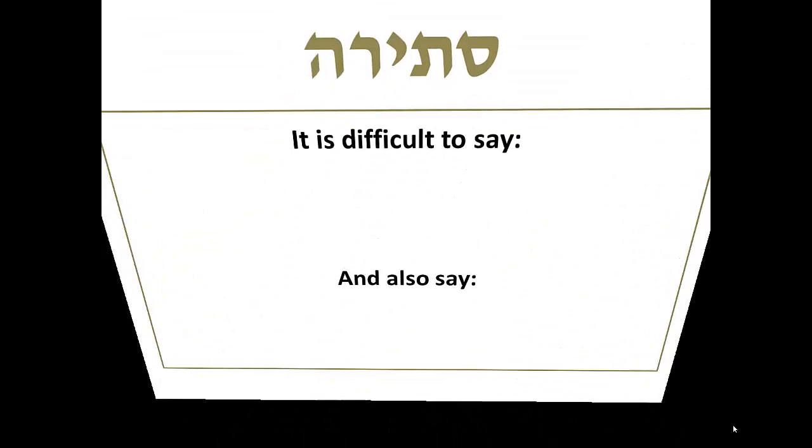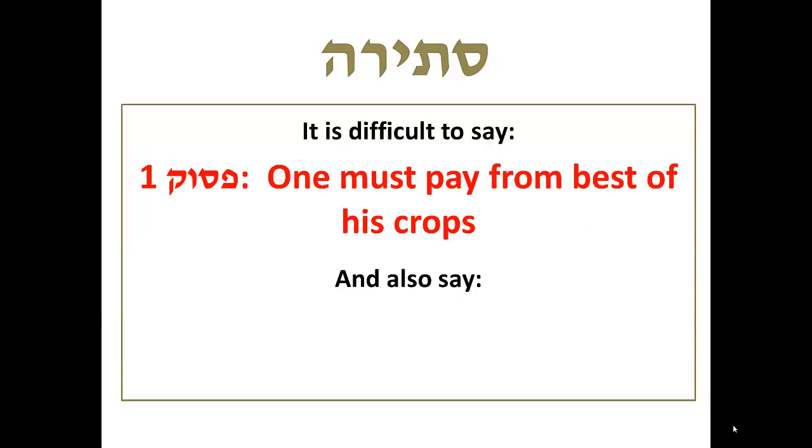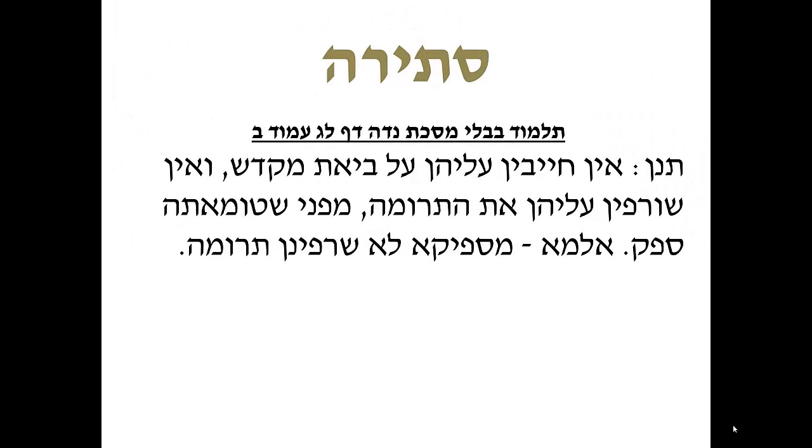Let's look at the stirah using our stirah structure. It is difficult to say, based on the first pasuk, that one must pay from the best of his crops, and also say, based on the second pasuk, that one may pay using anything. We have a stirah because it seems that it could be one or the other, but not both. Either you have to pay from the best of your crops, or you can pay from any of your crops. Here's another example of a stirah raised in the Gemara.